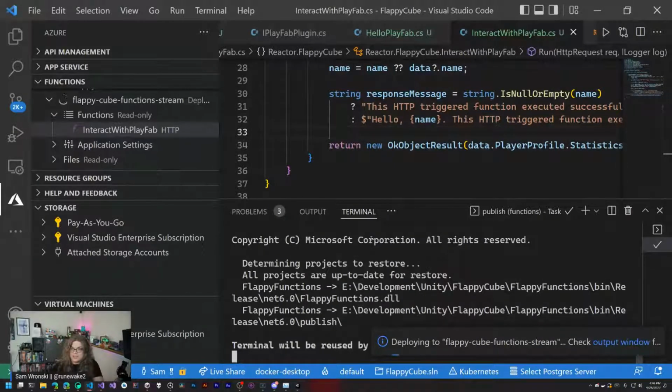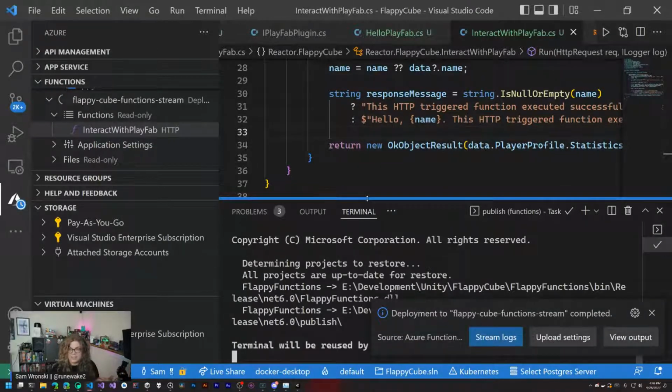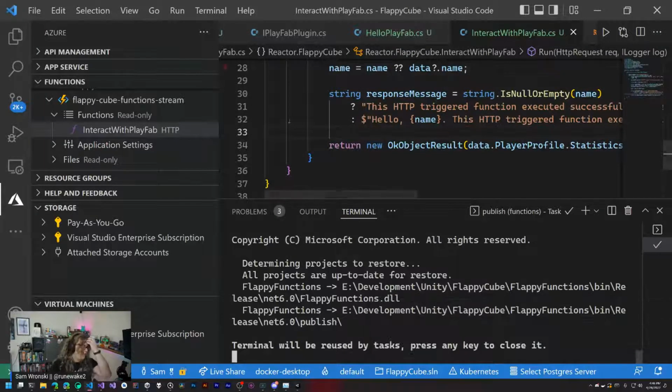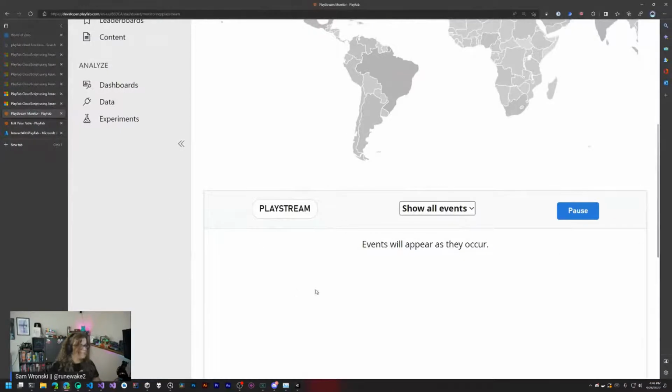interact with Azure and Azure Functions directly from PlayFab in your games, because we still haven't written any code changes that affect our client. That hasn't happened yet. Nothing has changed in our game to make all of this functionality happen. So that's what's going on there. Let's go and launch this.